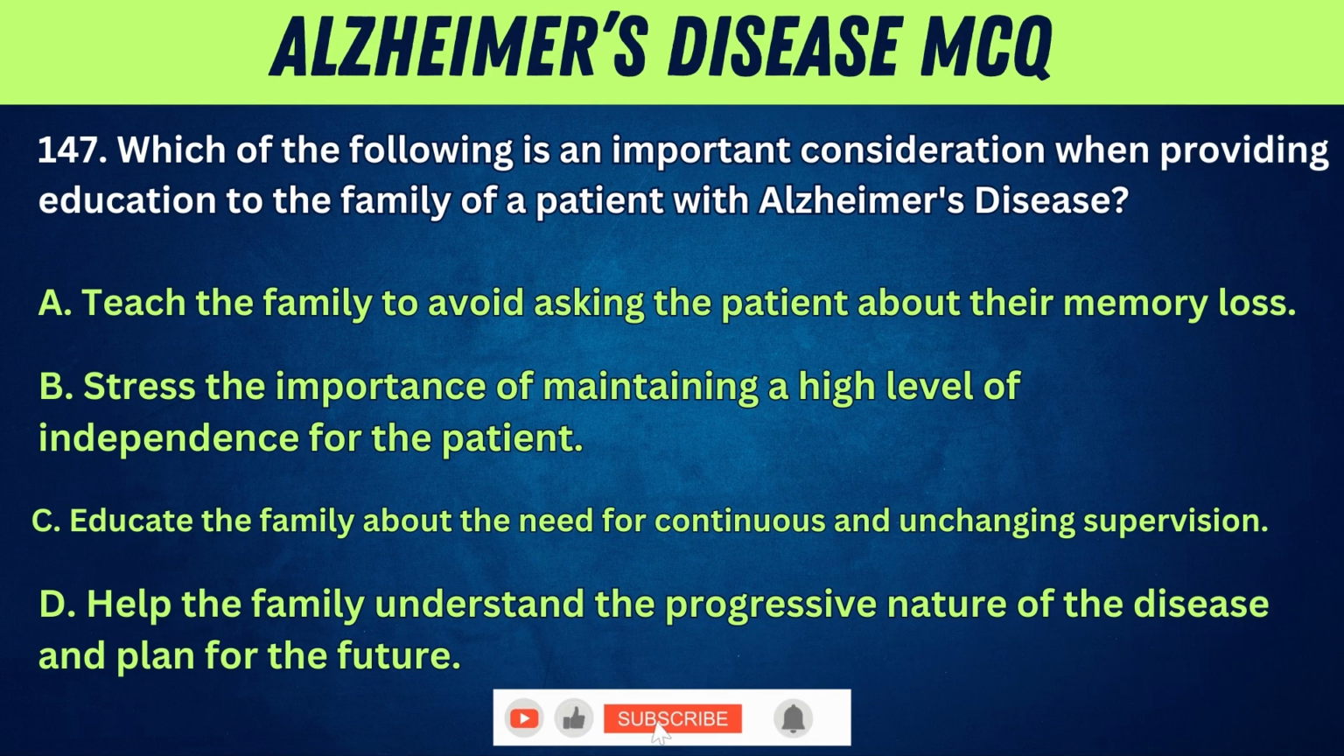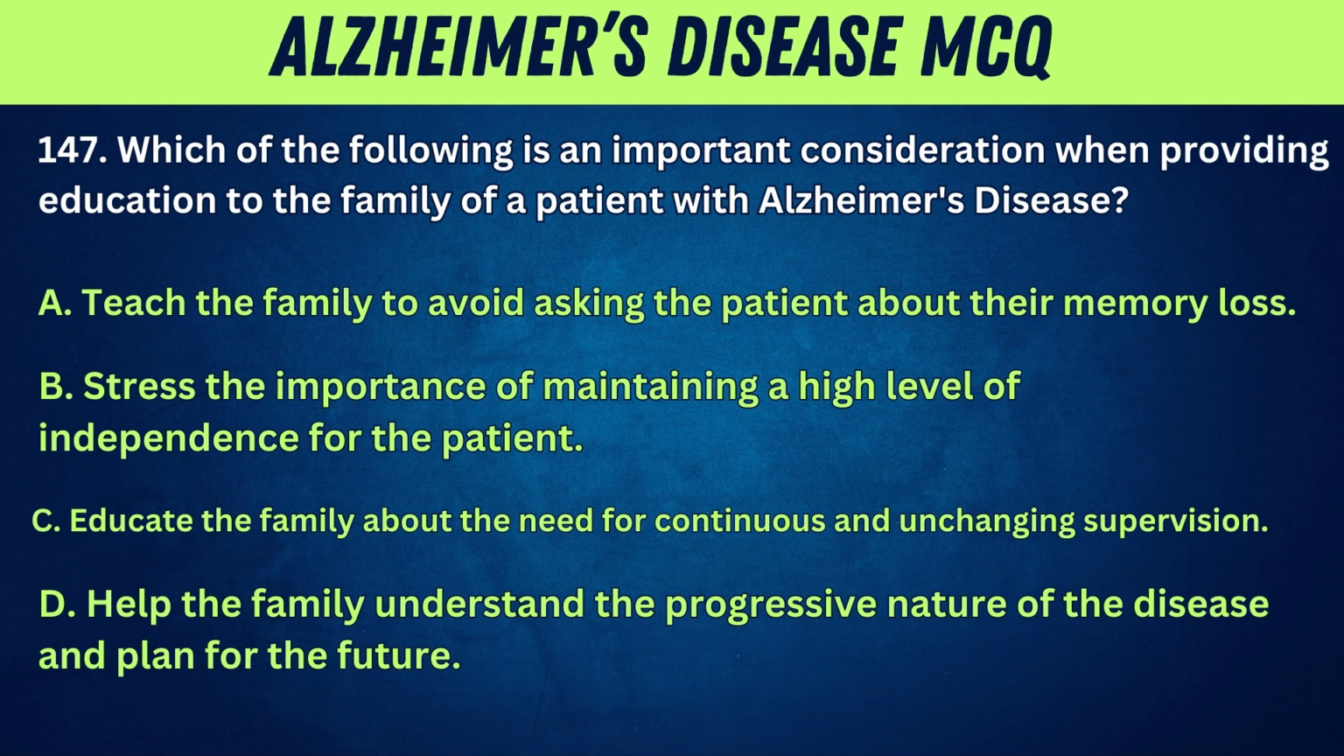147. Which of the following is an important consideration when providing education to the family of a patient with Alzheimer's disease? A. Teach the family to avoid asking the patient about their memory loss. B. Stress the importance of maintaining a high level of independence for the patient. C. Educate the family about the need for continuous and unchanging supervision. D. Help the family understand the progressive nature of the disease and plan for the future.